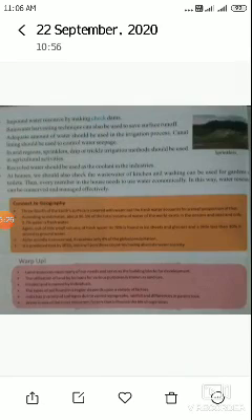Impound water resources by making check dams. Third, the rainwater harvesting technique can also be used to save surface runoff. An adequate amount of water should be used in the irrigation process. In arid regions, sprinkler, drip or trickle irrigation methods should be used in agricultural activities. Recycled water should be used as the coolant in industries.